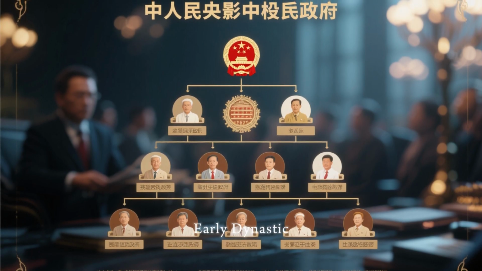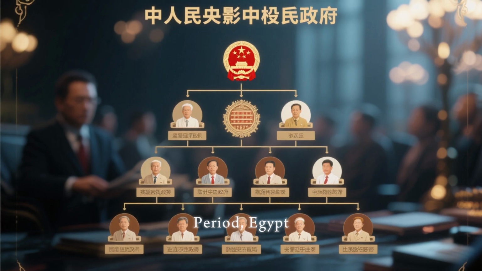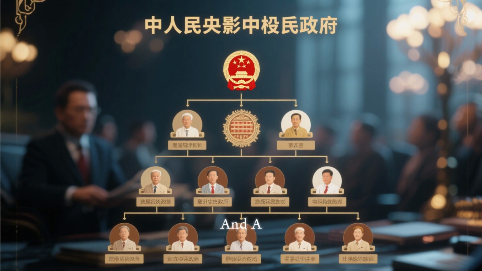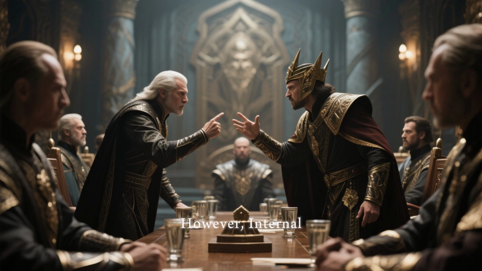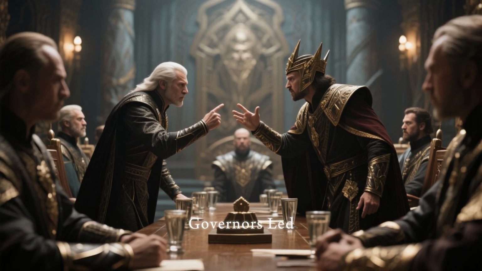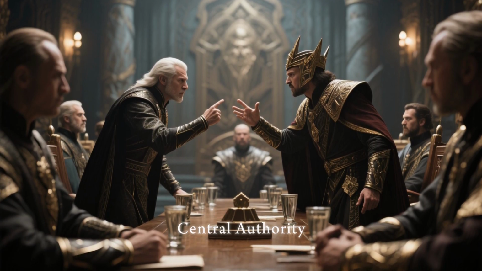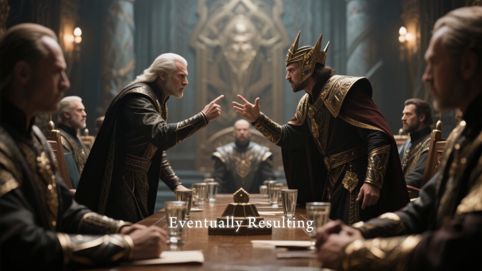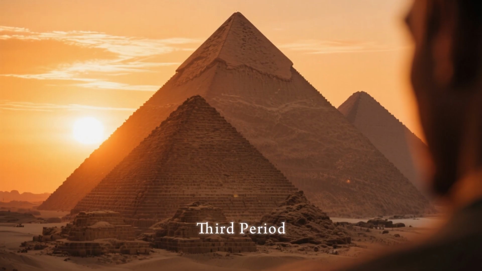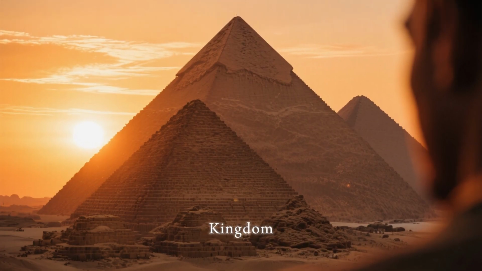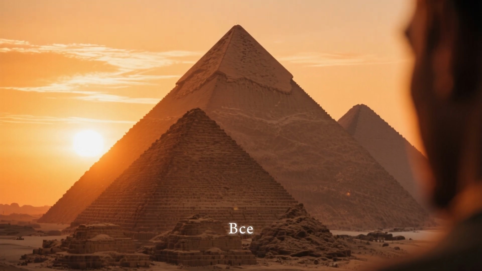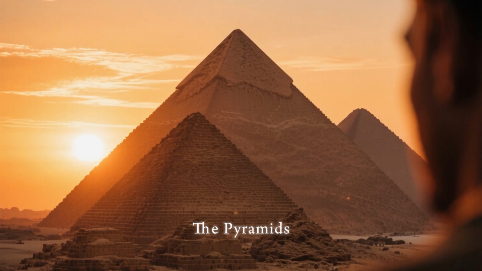By the end of the early dynastic period, Egypt had become a well-organized state with a strong central government and a powerful bureaucracy. However, internal conflicts and the rise of nomarchs or local governors led to the decline of the central authority, eventually resulting in the collapse of the Second Dynasty. And now we come to the third period, the Old Kingdom, c. 2686–2181 BCE, also known as the Age of the Pyramids.